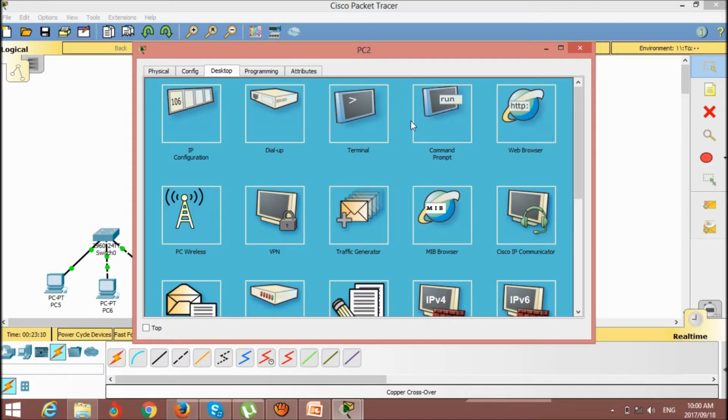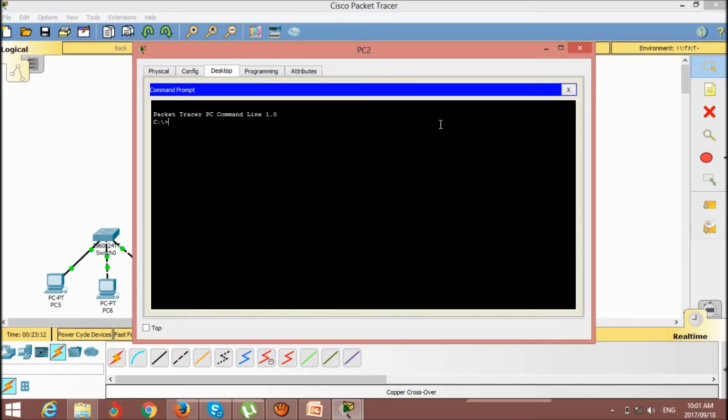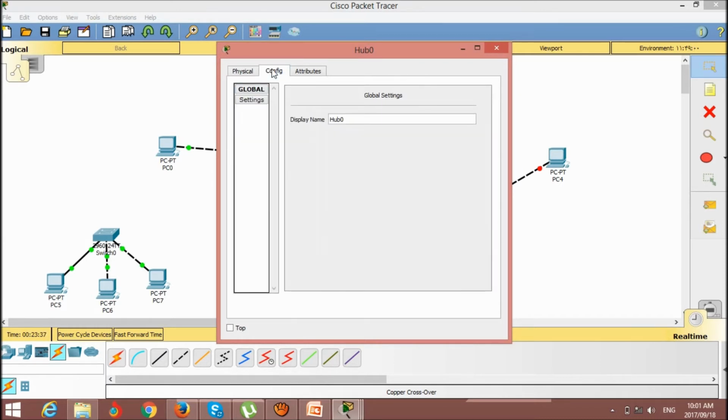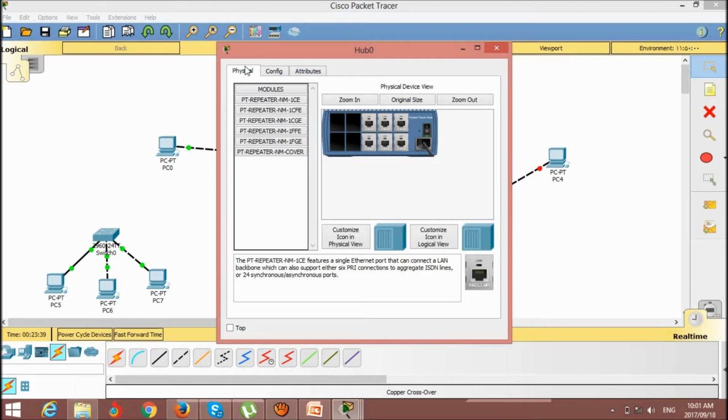I will check properly by connecting with the other computer. Check 10.0.0.2. Look, that computer is not working. Have a proper check. Maybe it is on but not working.